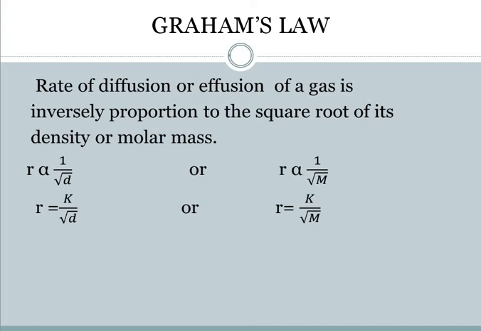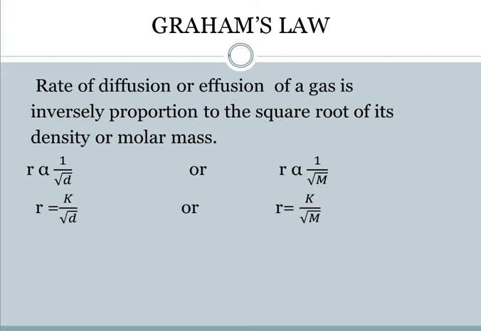Now over here we can assume that we have a higher molar mass as compared to a smaller one. Suppose you have chlorine and you have hydrogen gas. Definitely the molar mass of chlorine is much larger and that of hydrogen is smaller.